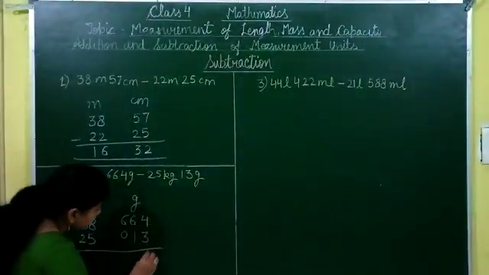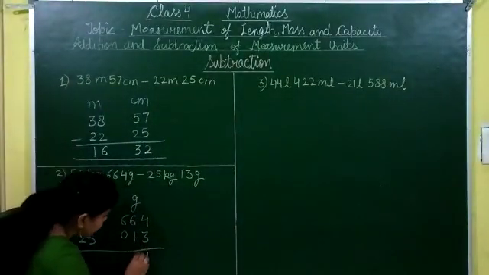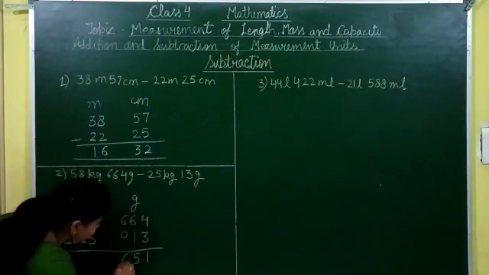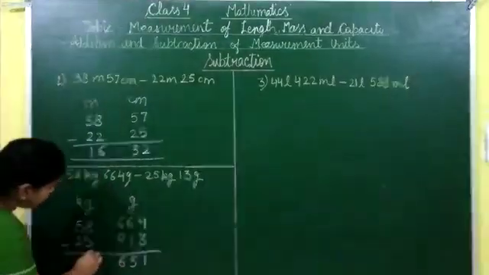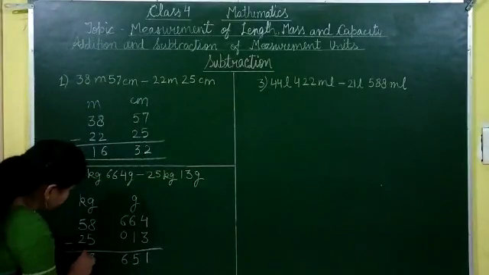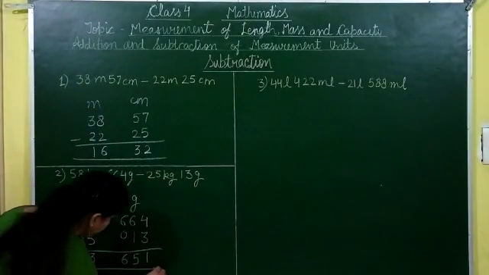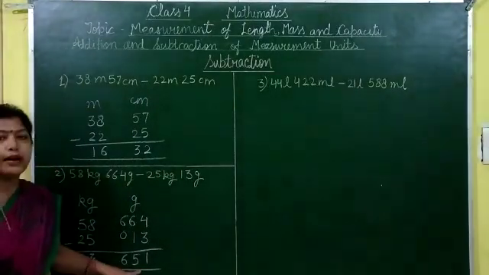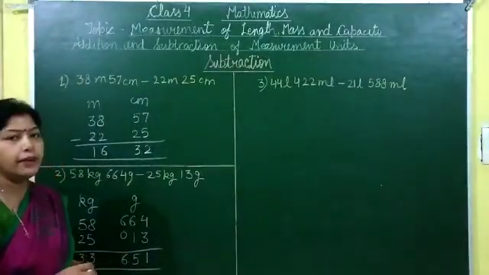Now 4 minus 3, it is 1, 6 minus 1, 5, 6 minus 0, 6, now 8 minus 5, it is 3, 5 minus 2, 3. So the result is 33 kilogram 651 gram.